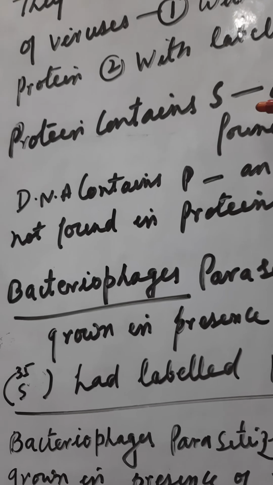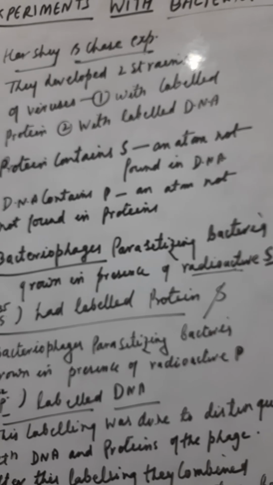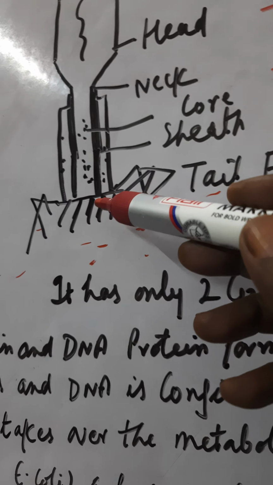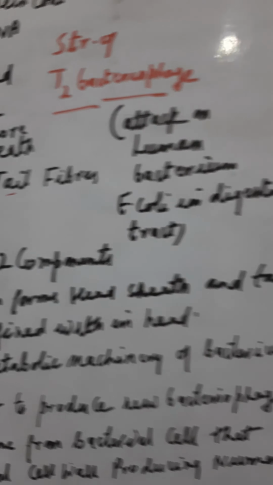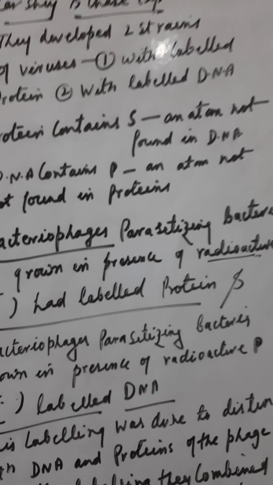Now the bacteriophages parasitizing bacteria are grown in the presence of radioactive sulfur. Suppose that this is the bacteriophage, it is parasitizing the bacteria, it is grown in the presence of radioactive sulfur.